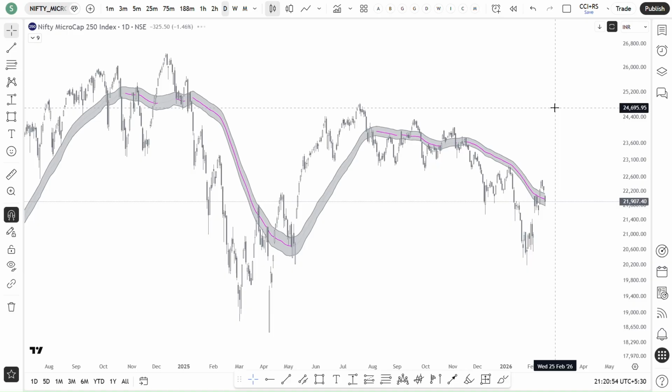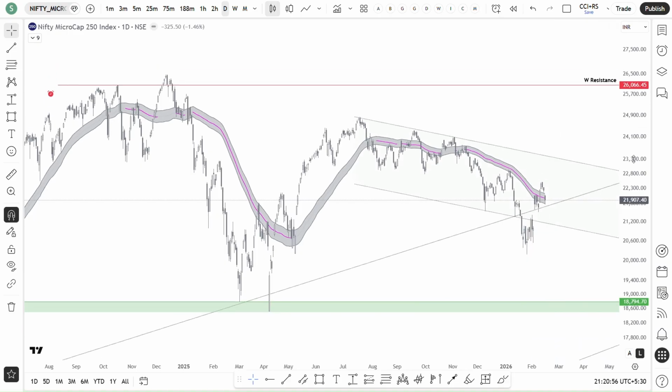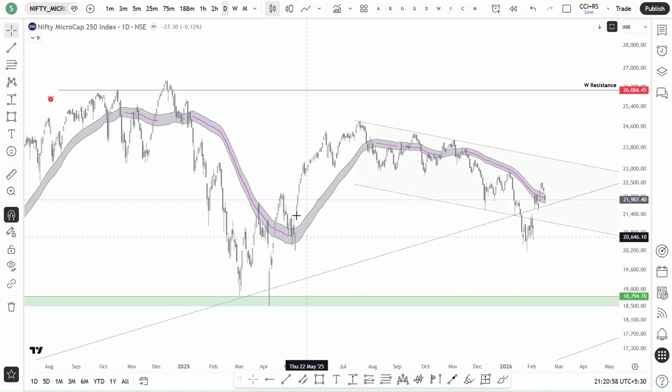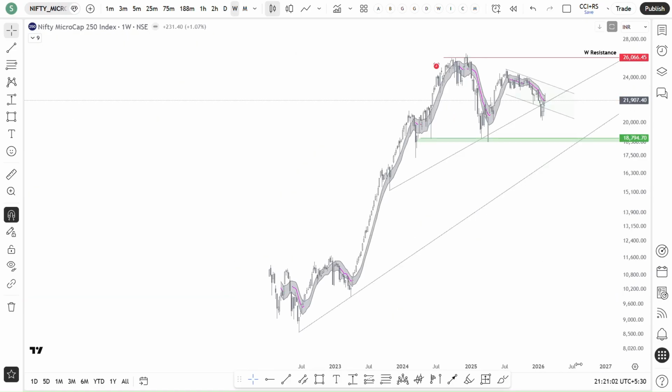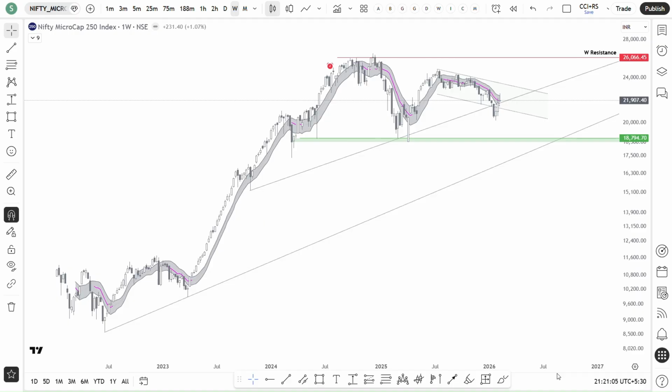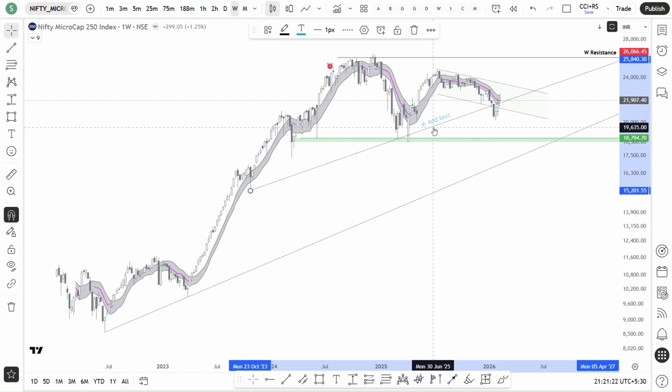Then microcap, the same thing is happening. Let's see what it's telling in weekly. So in weekly, this is a long-term chart, and if you see, 3 weeks back, I think 4 weeks back, price broke down this support trend line, but again it reclaimed it.